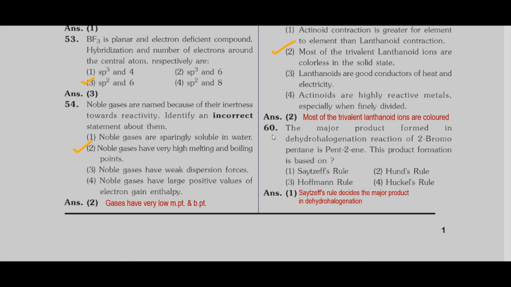Then next question, question number 60. The major product formed in the dehydrohalogenation reaction of 2-bromopentane is pent-2-ene. This product formation is based on, it is an elimination reaction. Dehydrohalogenation is an elimination reaction. For all elimination reactions, the major product is decided by Saytzeff's rule. So the correct option is 1, Saytzeff's rule.